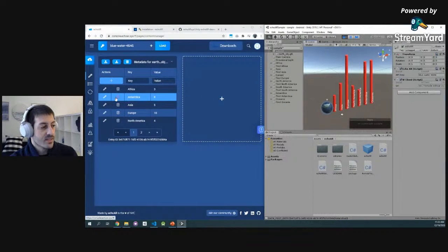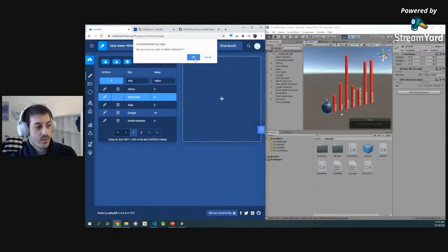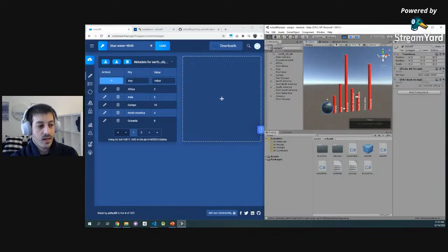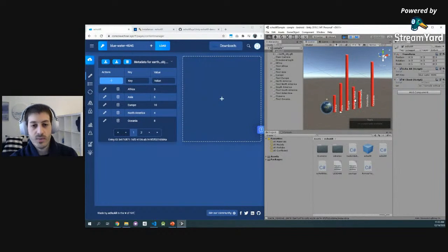Perfect. And now if I delete Antarctica, for example, from our data points, bam, suddenly that graph disappears. So this is a really cool, simple example to show how you can visualize data, how you can stream data, how you can create constructs based on that data and play around with it. Really, really cool stuff.